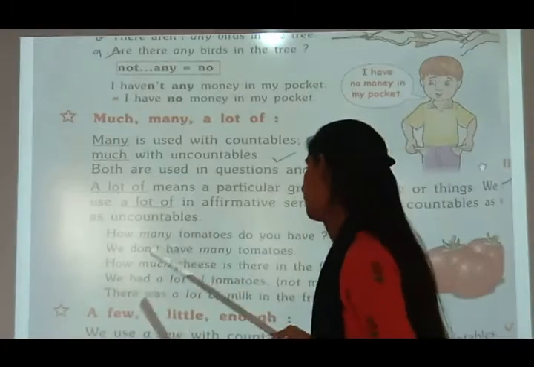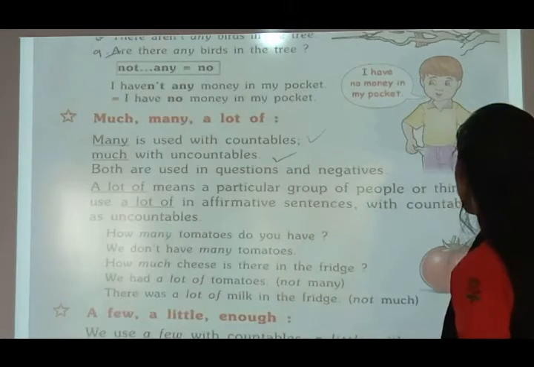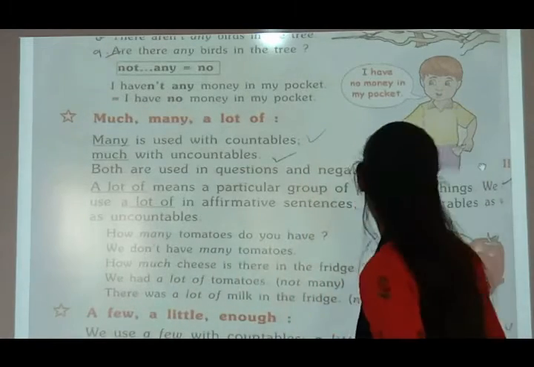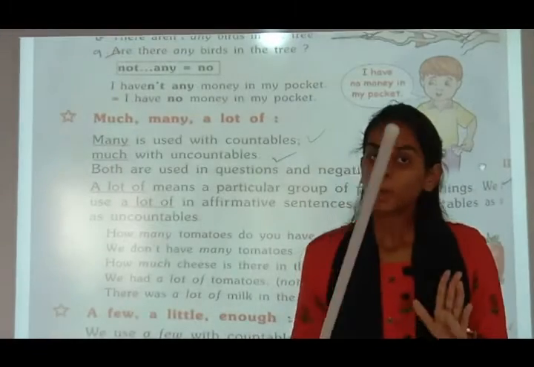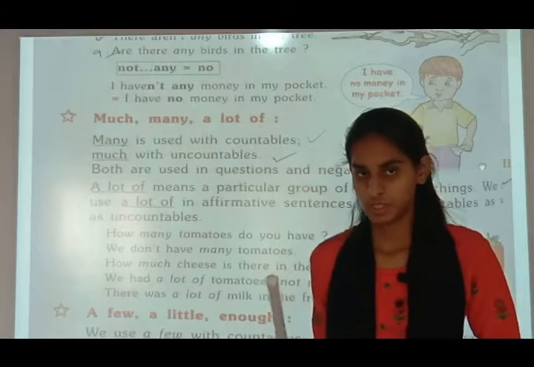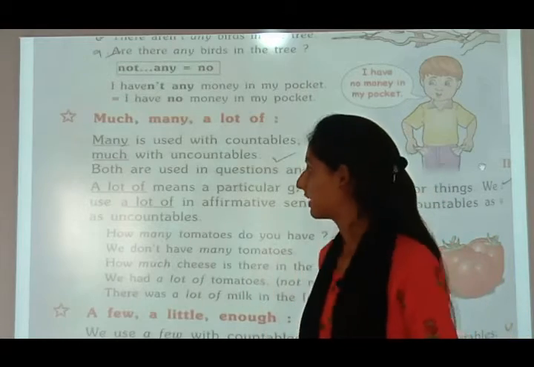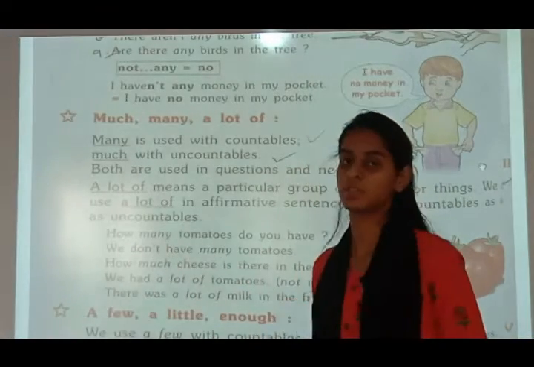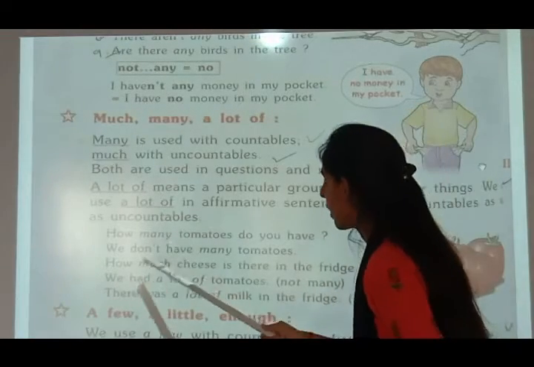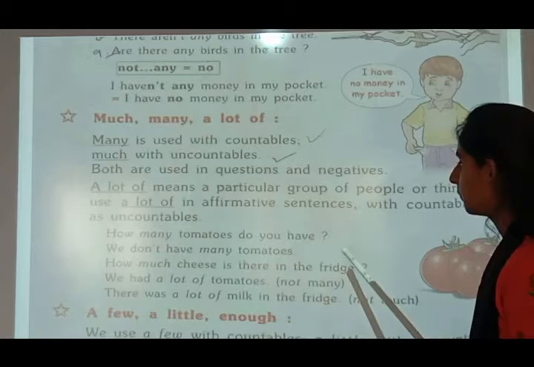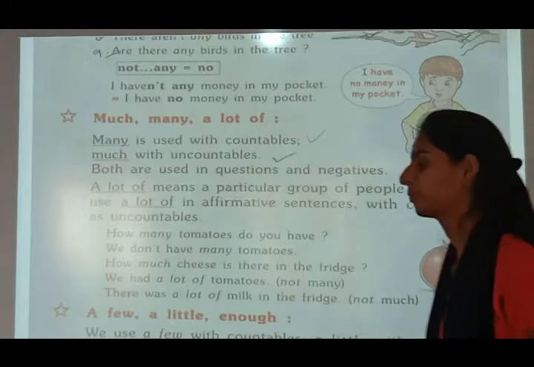We use a lot of in affirmative sentences with countables and uncountables. Many and much are used in negative and interrogative sentences, but a lot of is used in affirmative sentences. Now let's see, how many tomatoes do you have? Question mark.